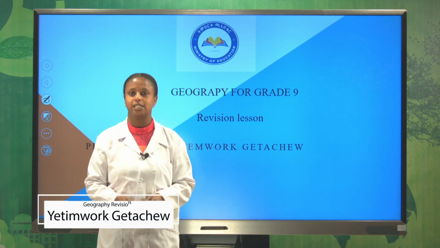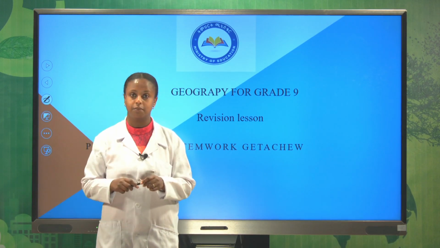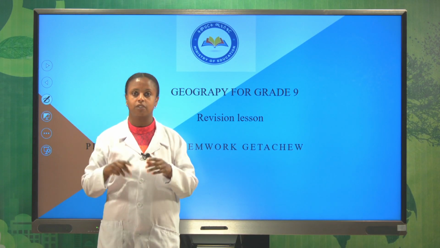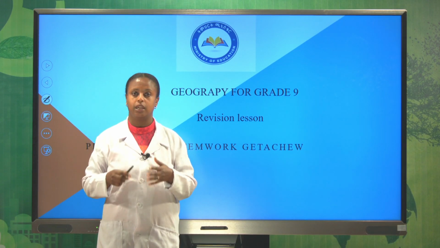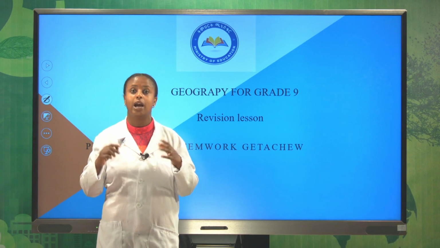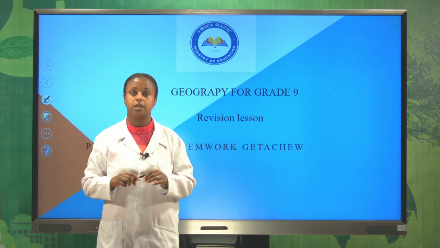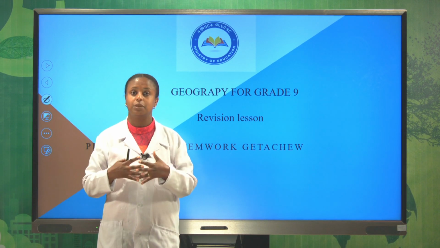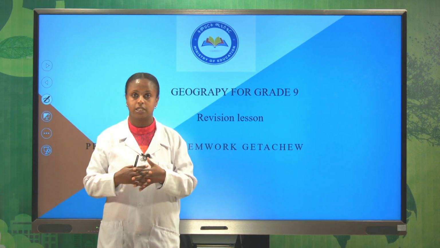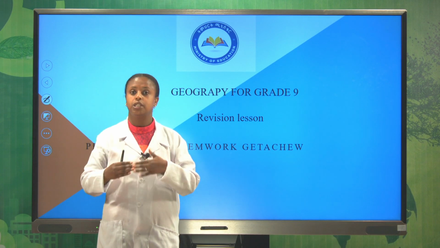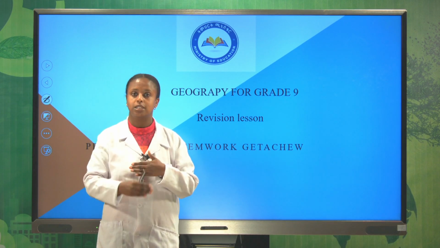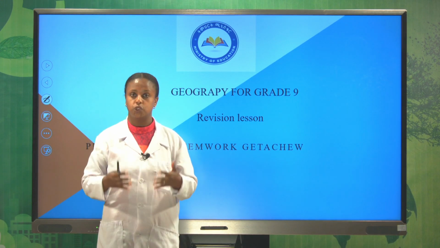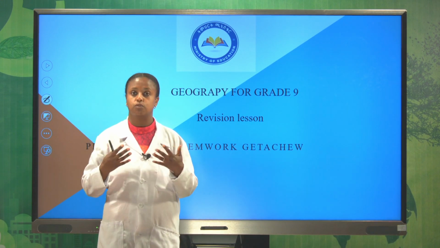In the previous lesson, we discussed ecosystem. It is a community of living things with their non-living environments such as water, air, soil and rock. And we have seen also ecosystems have a lot of living organisms, and these living organisms interact with each other as a system, and energy flows from one organism to another in the form of food, and we call this process food chain, and we have seen some examples of food chain.